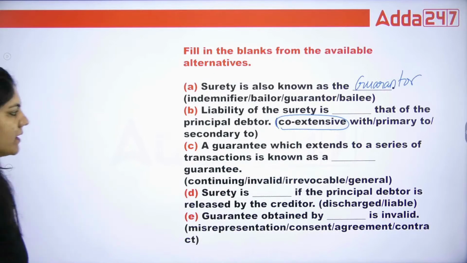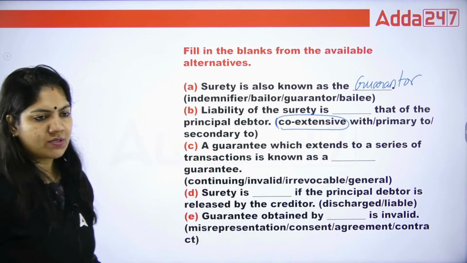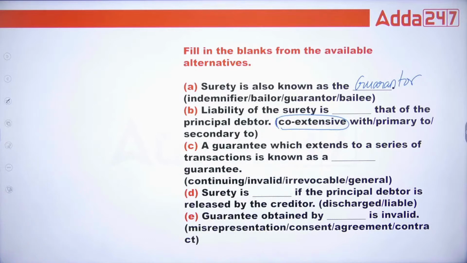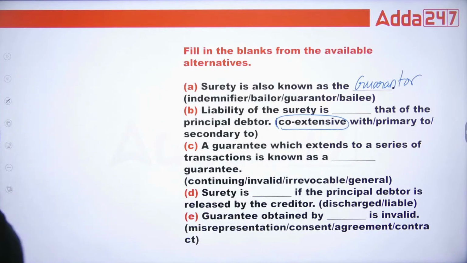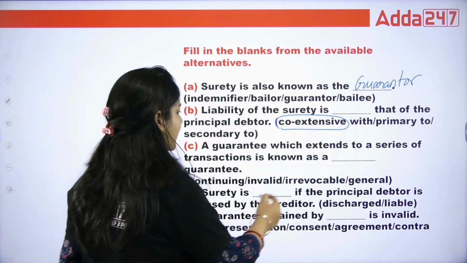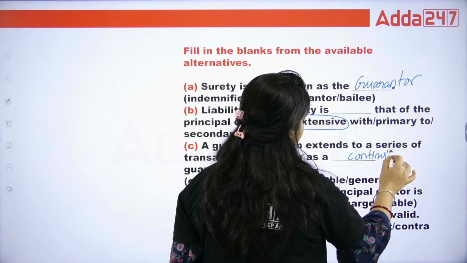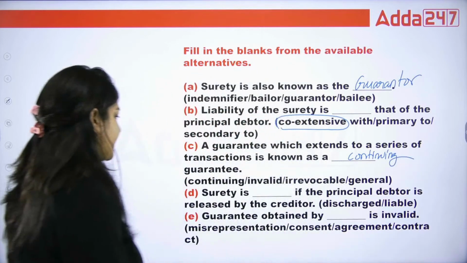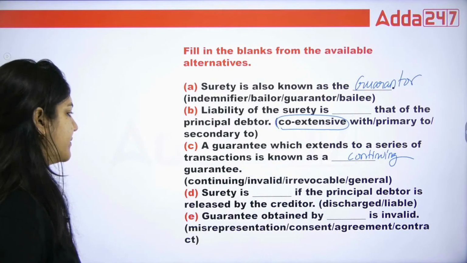Now, a guarantee which extends to a series of transactions, it is called what? Whether it is called continuing, invalid, irrevocable or general. Tell me, class, the right answer for C1. The right answer for C1 is basically continuing guarantee, because it is a series. Continuing guarantee is there.